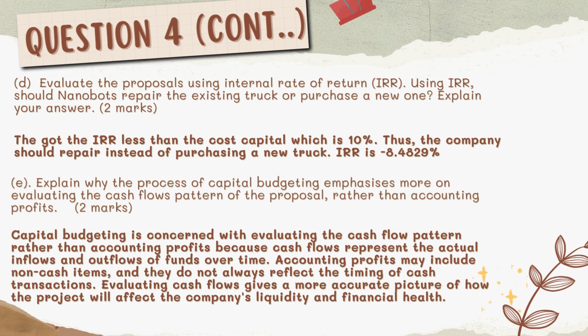The last question for question 4. Explain why the process of capital budgeting emphasizes evaluating the cash flow pattern of the proposal rather than accounting profits. My answer is that capital budgeting is concerned with evaluating the cash flow pattern rather than accounting profit because cash flow represents the actual inflows and outflows of funds over time. Accounting profits may include non-cash items and do not always reflect the timing of cash transactions. Evaluating cash flow gives a more accurate picture of how the project will affect the company's liquidity and financial health.